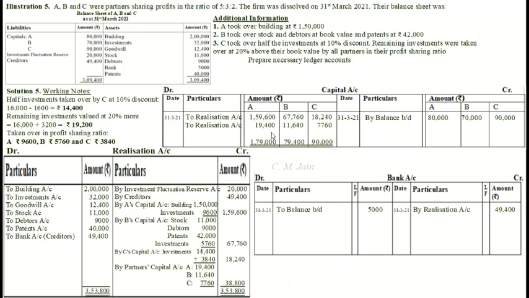A's column debit side total is 1,79,000. Definitely bigger than credit amount 80,000. Similarly, B's column total on debit side is 79,400, which is more than the credit amount of 70,000.